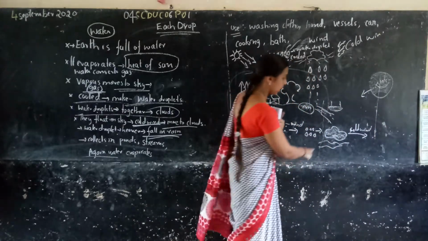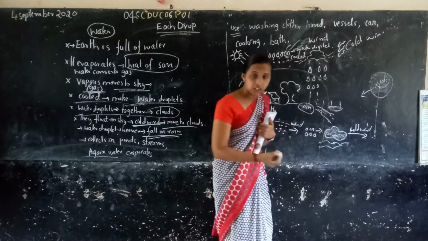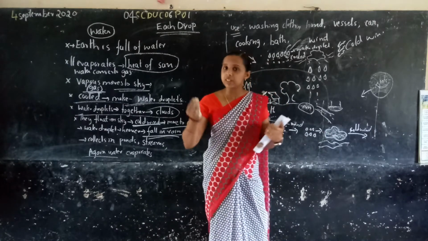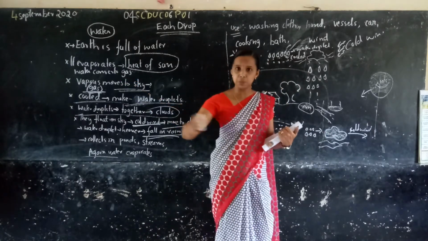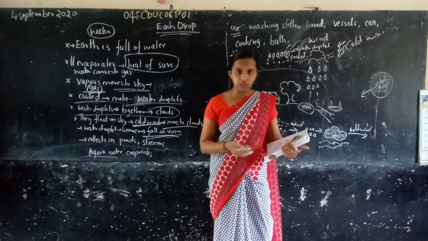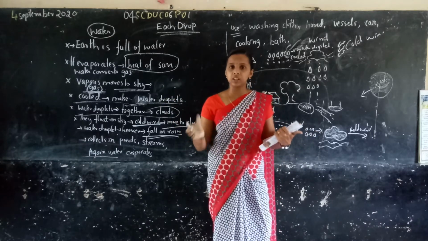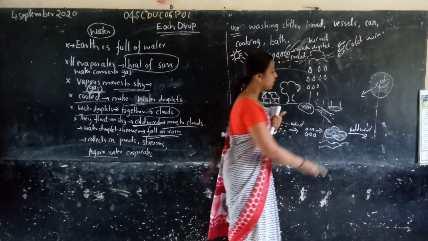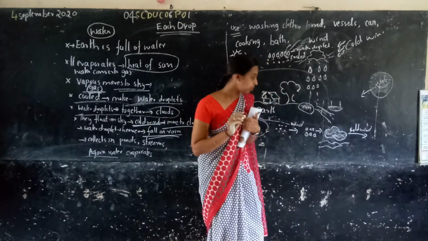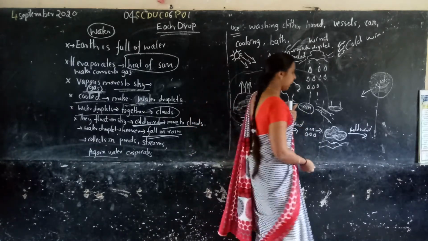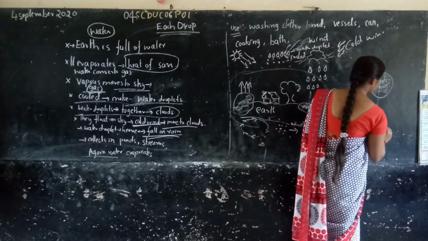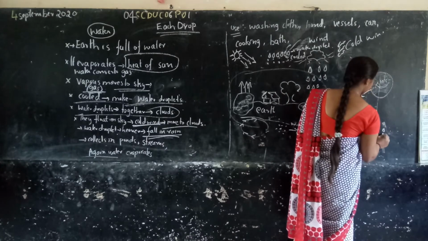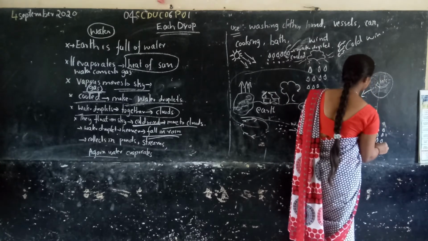The cloud has heavy droplets which are very heavy. So the wind arrives and they cannot move, so the water droplets present in the cloud fall down as rain.